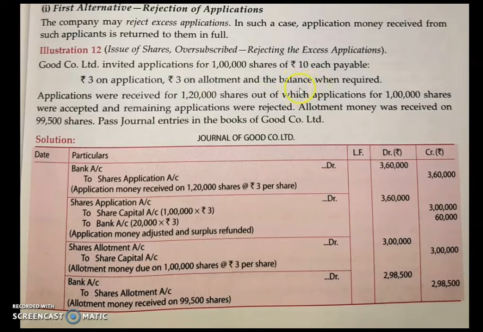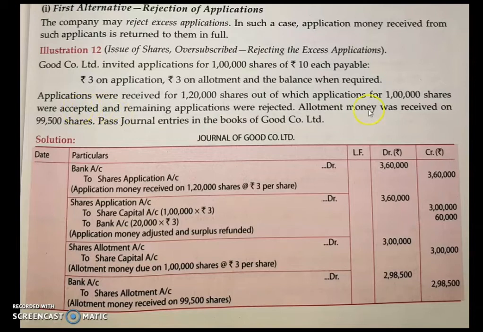Applications were received for 1,20,000 shares. You can see how many shares were issued, 1 lakh, and they are receiving 1,20,000. That means 20,000 excess they are receiving. Out of that, applications for 1 lakh shares were accepted.